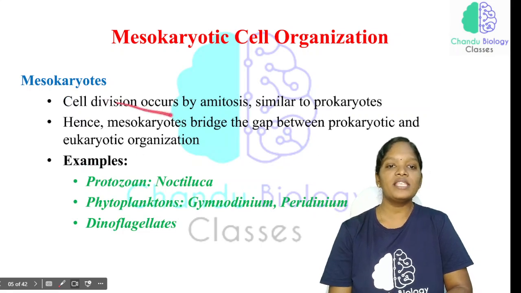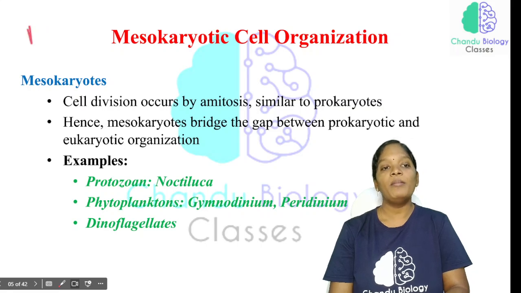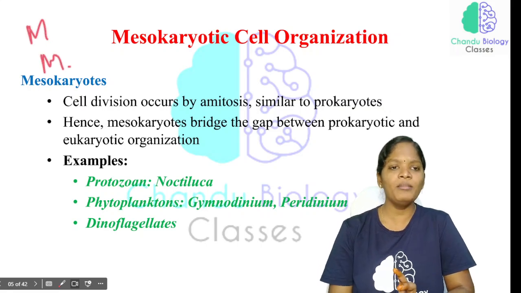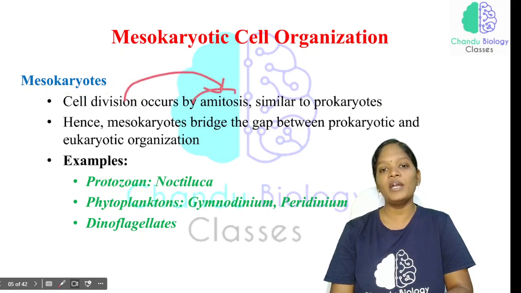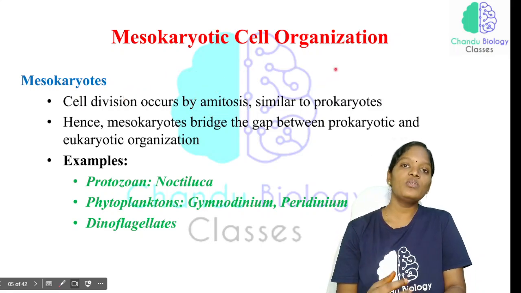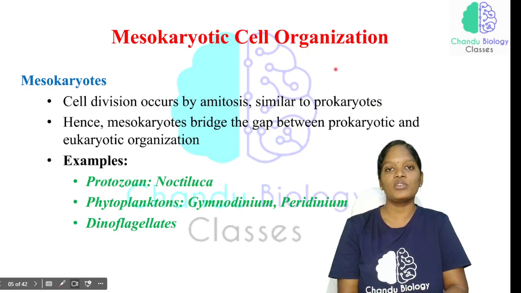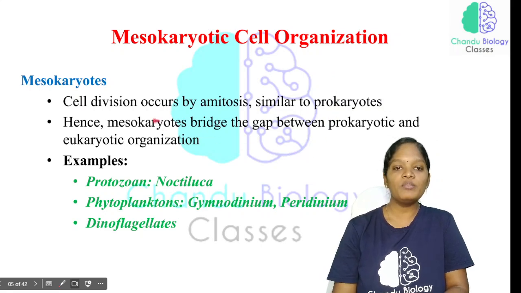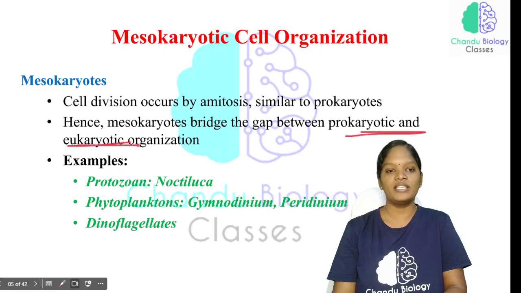Here the cell division occurs by amitosis. Basically cell division can be categorized into mitosis and meiosis. In mesokaryotes, cell division occurs by the amitosis process, similar to the prokaryotes. The cell divides in prokaryotes by the process of amitosis, and in the same way mesokaryotes also divide by amitosis. So the mesokaryotes bridge the gap between the prokaryotic and the eukaryotic organization.